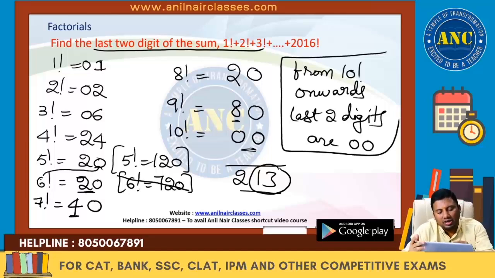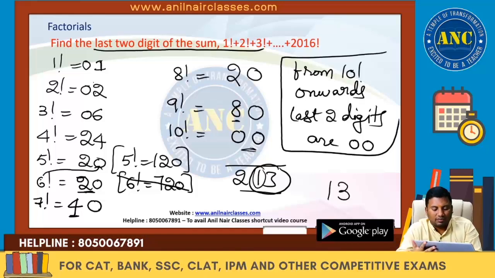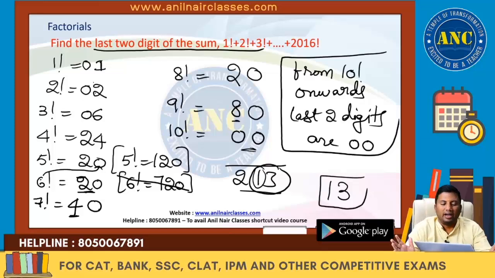Again I am saying 0, 0, 0, 0, 0, 0, 0 till here. 10, 12, 13, 3, 1 carried, 2 plus 8, 10, 14, 16, 18, 20, 21, 2, 1, 3. So the last two digits of this sum is 13. Idea clear?